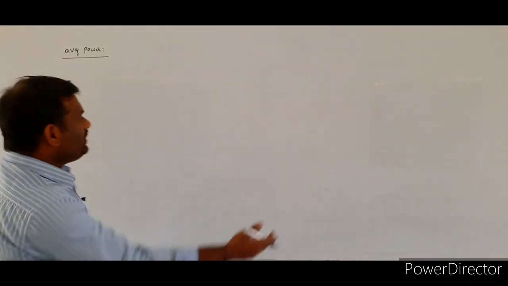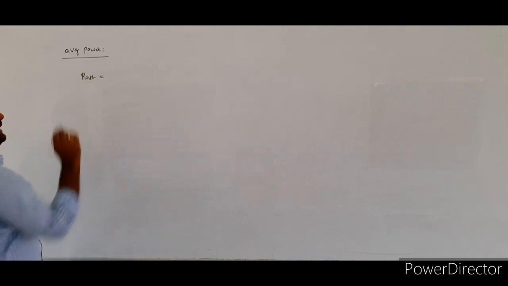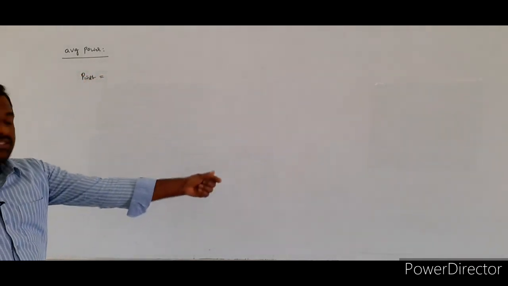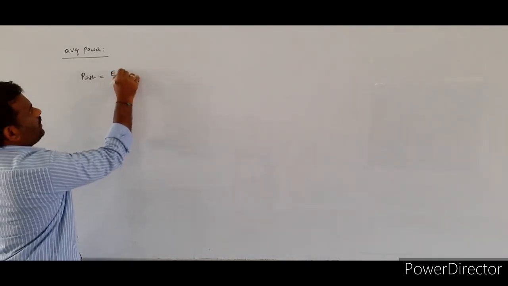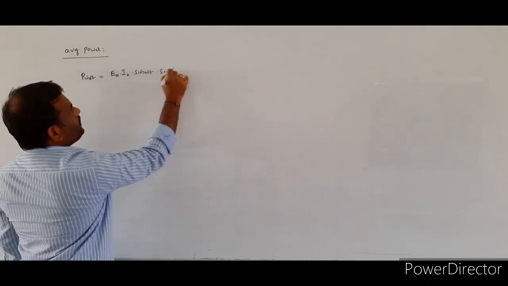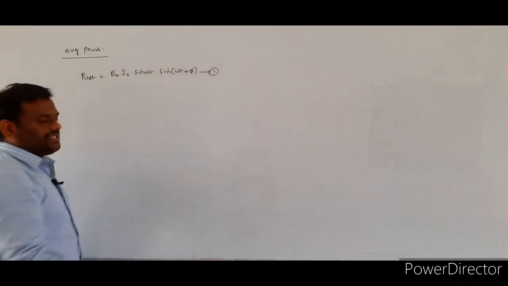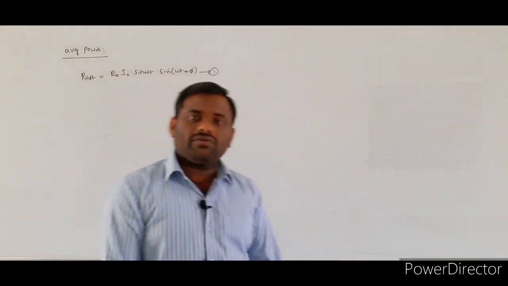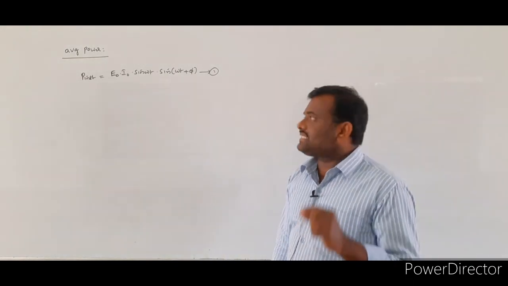So here also, just now we wrote the instantaneous power. What is the formula for the instantaneous power? We wrote P instantaneous is equal to E naught I naught sin omega t into sin of omega t plus phi. Let it be equation number 1. So equation number 1 is giving the instantaneous power value.